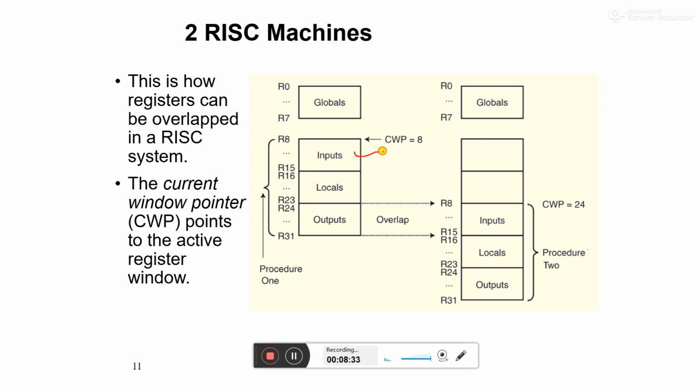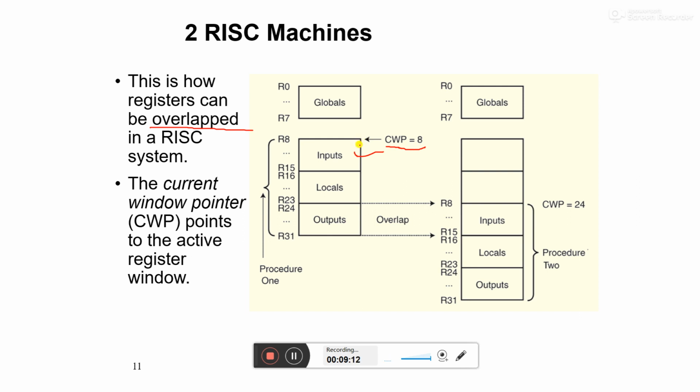For example, for inputs, the subset is R8 to R15. For local variables, R16 to R23. For outputs, R24 to R31. So like that, we can use different registers. And now you can see that there is an overlapped architecture, and in that overlapped architecture, if my current window pointer for processor 1 is 8, then we are using my CWP from here.